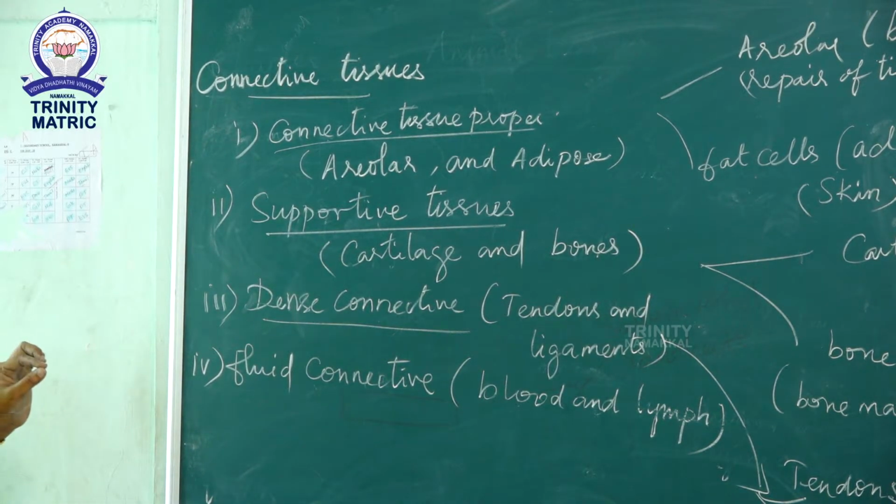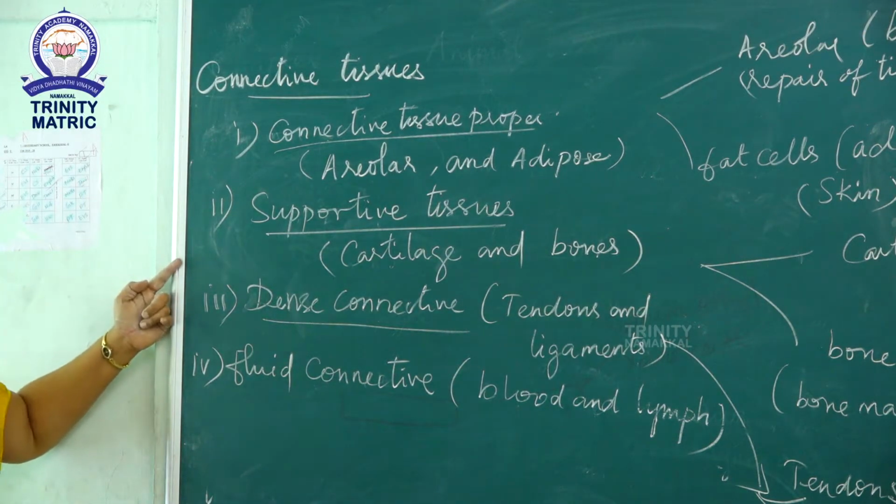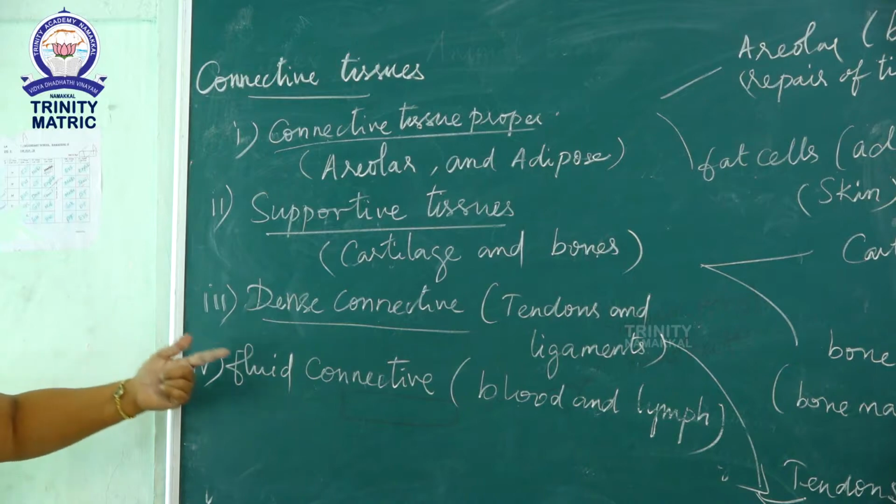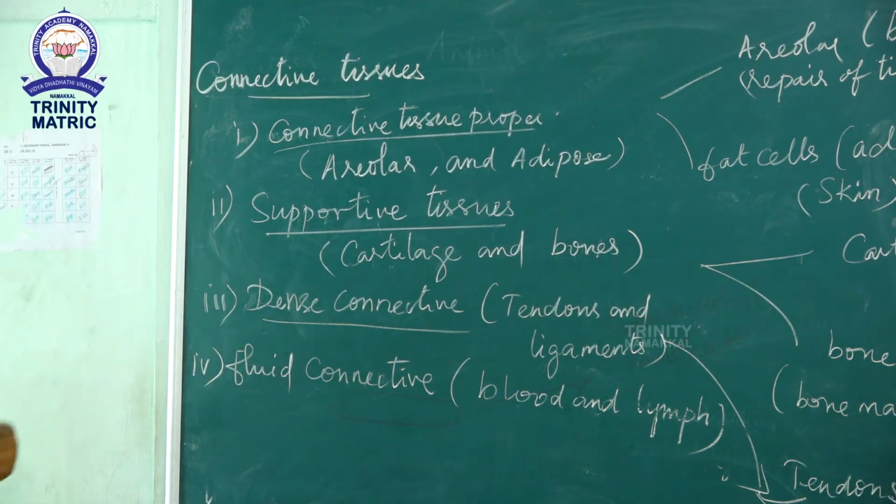Connective tissue proper consists of areolar tissue and adipose tissue. Supportive tissue consists of cartilage and bones. Dense connective tissue consists of tendons and ligaments. Fluid connective tissue consists of blood and lymph.